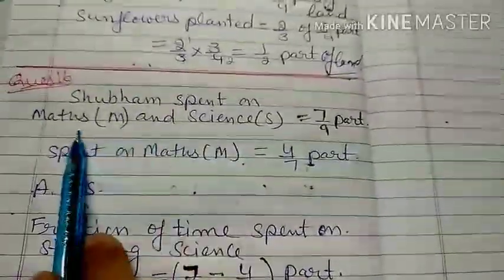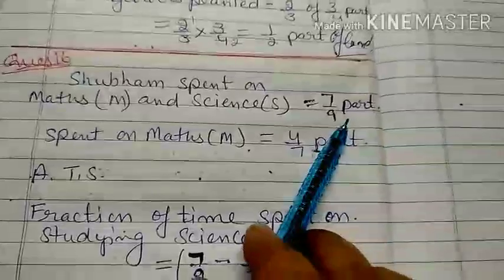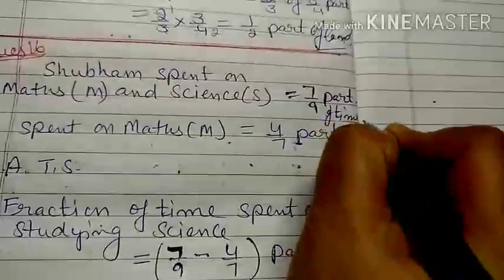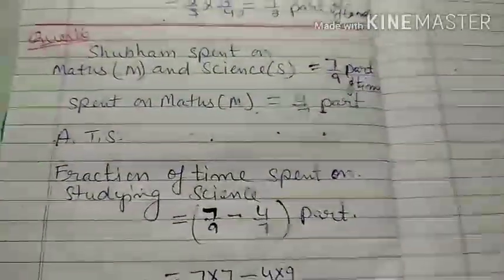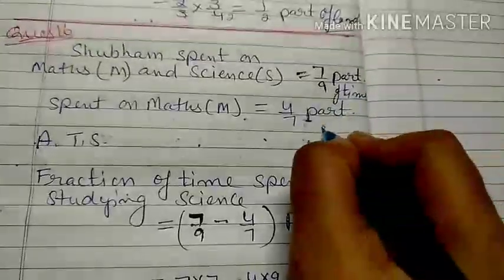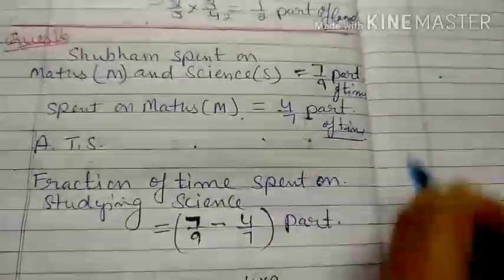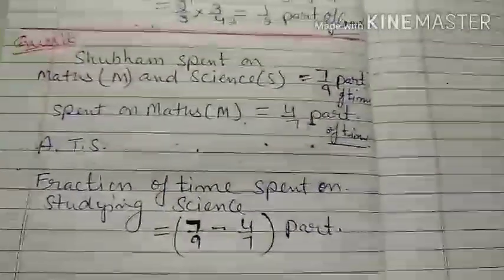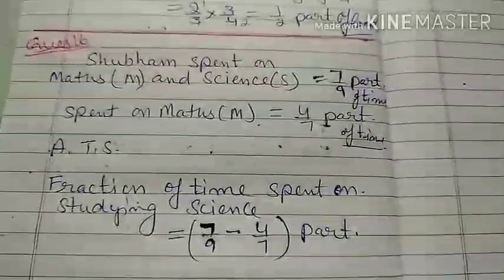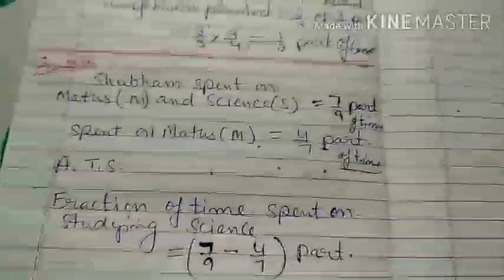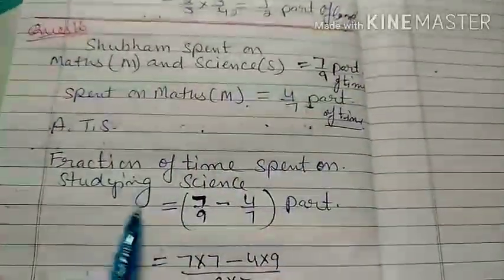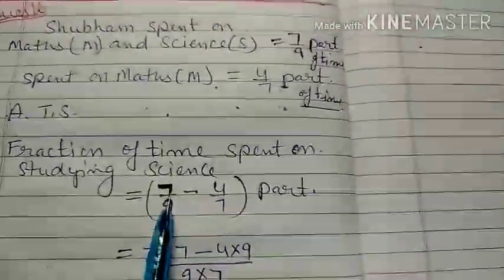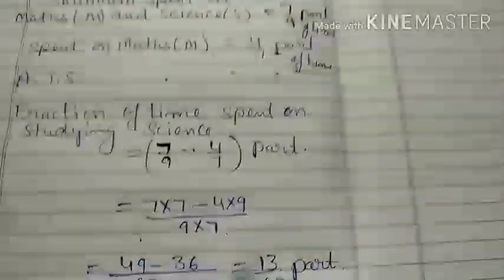Shubham spent on maths and science together 7/9 part of the total time. Whatever time he consumed, only 7/9 part is used, and the time spent on maths is 4/7 part of that. Out of 7, 4 parts are used for studying maths. Now you have to find how much is spent only on science. The fraction of time spent on studying science: you have to subtract the maths part from the total part, 7/9 minus 4/7 part of time.